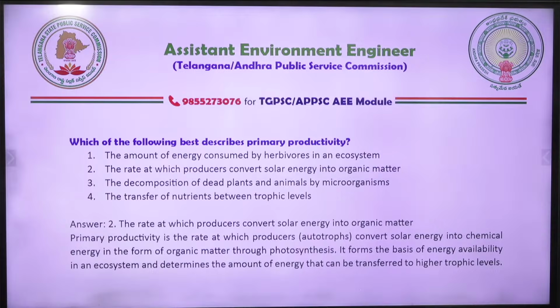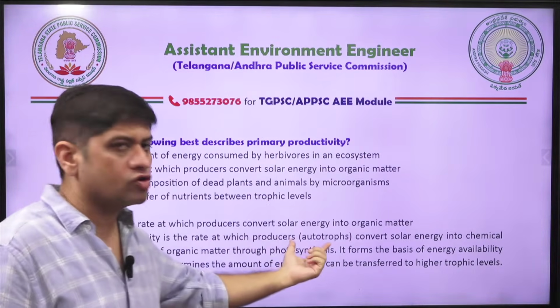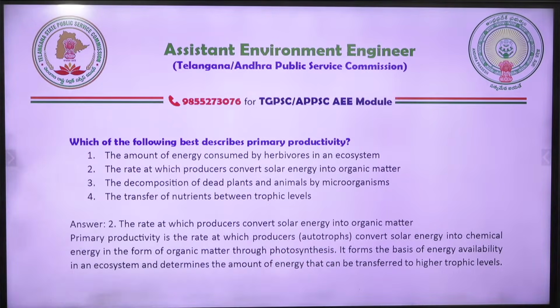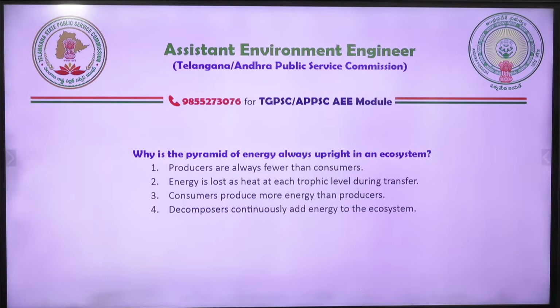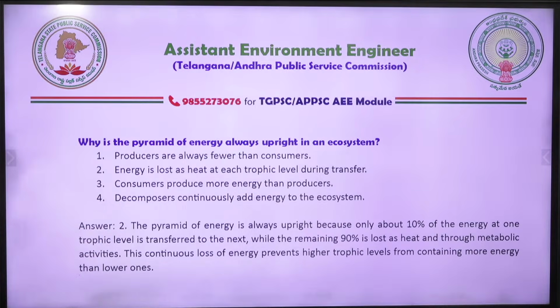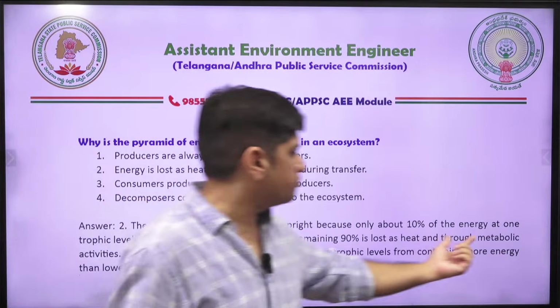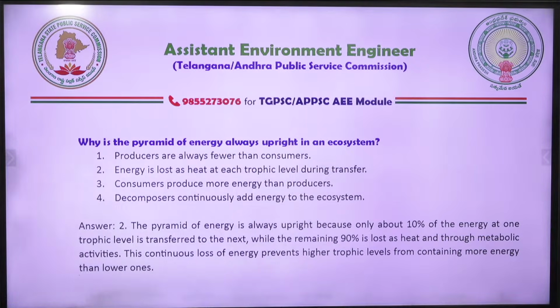Okay, so this is rate at which producer converts solar energy into organic matter. So the solution you have to go through. Producers are also called autotrophs, that convert solar energy through photosynthesis into chemical energy. Which pyramid is always upright? Pyramid of energy, because energy is lost at each level. 90% energy is lost through metabolic activities. So update these terms: energy lost means metabolic activities.